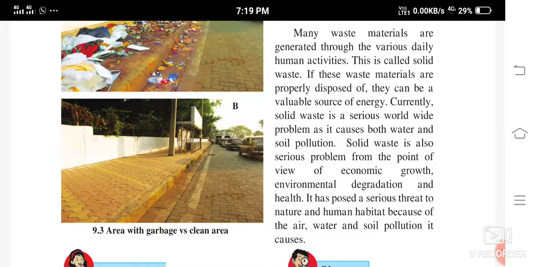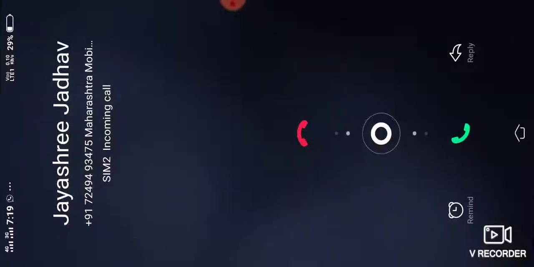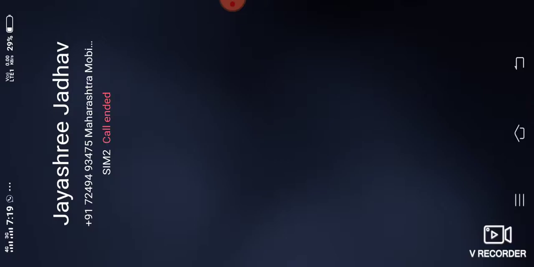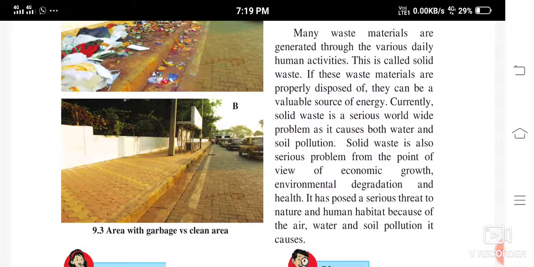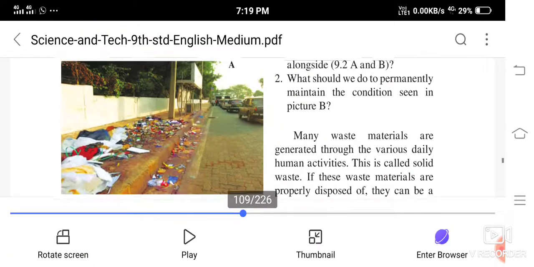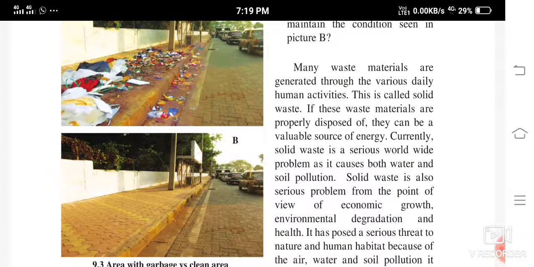This should be imbibed into the minds of the people, and all of them should be made aware. People should be made aware of the hygienic conditions, if the roads are kept clean, how hygienic it is, and if it is not kept clean, then what types of disease the people can contract. All this has to be told to the people. They should be made aware of all these things.